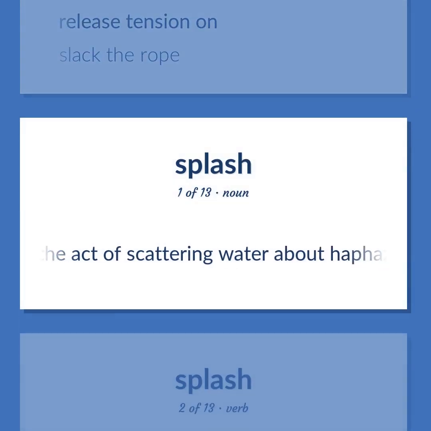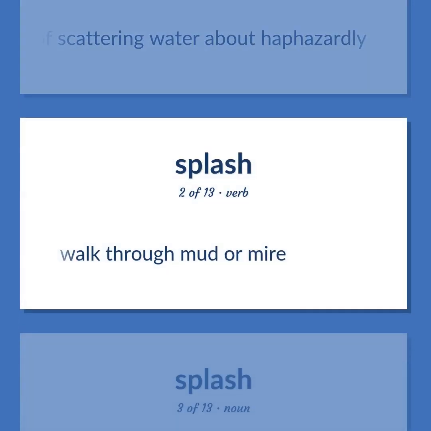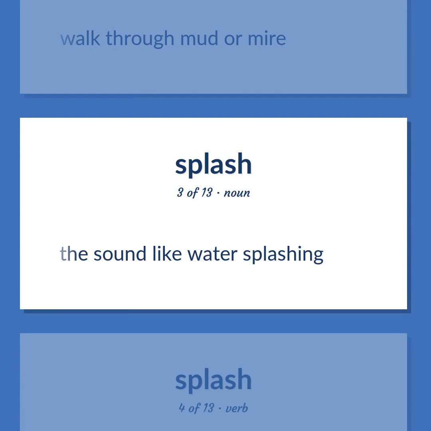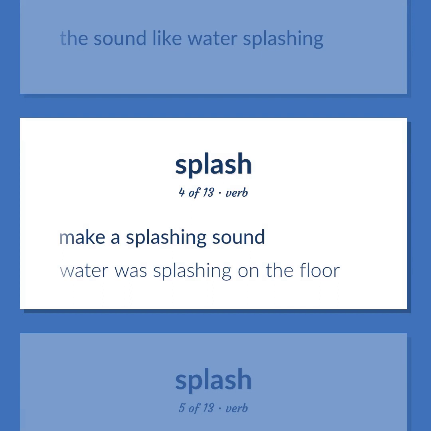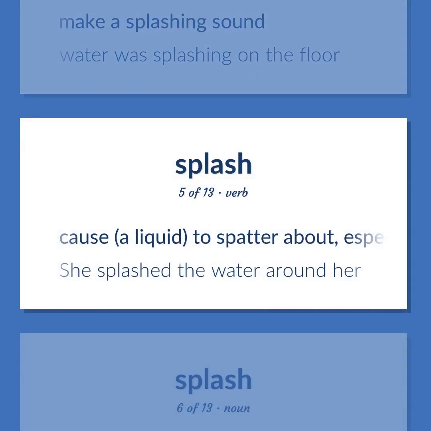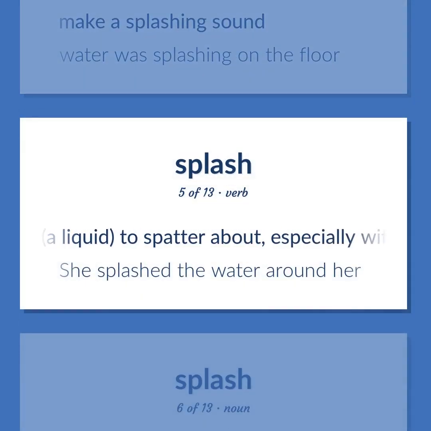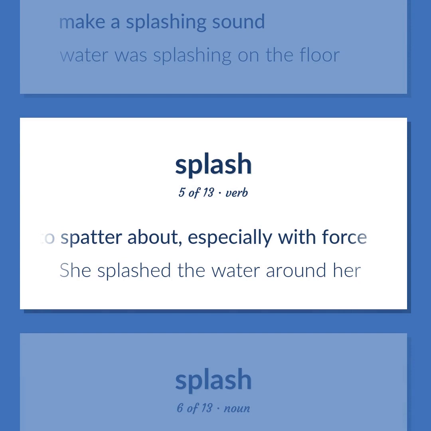The act of scattering water about haphazardly. Walk through mud or mire. The sound like water splashing. Make a splashing sound. Water was splashing on the floor. Cause a liquid to spatter about, especially with force.